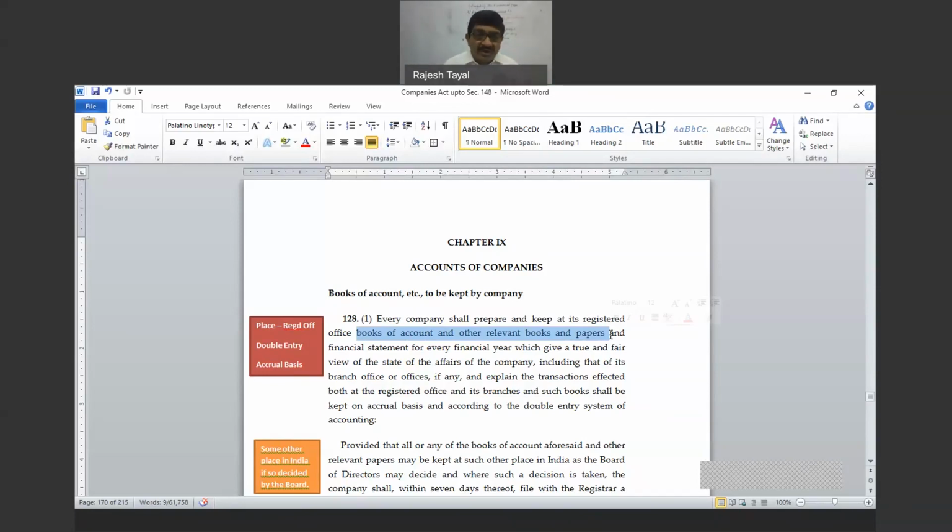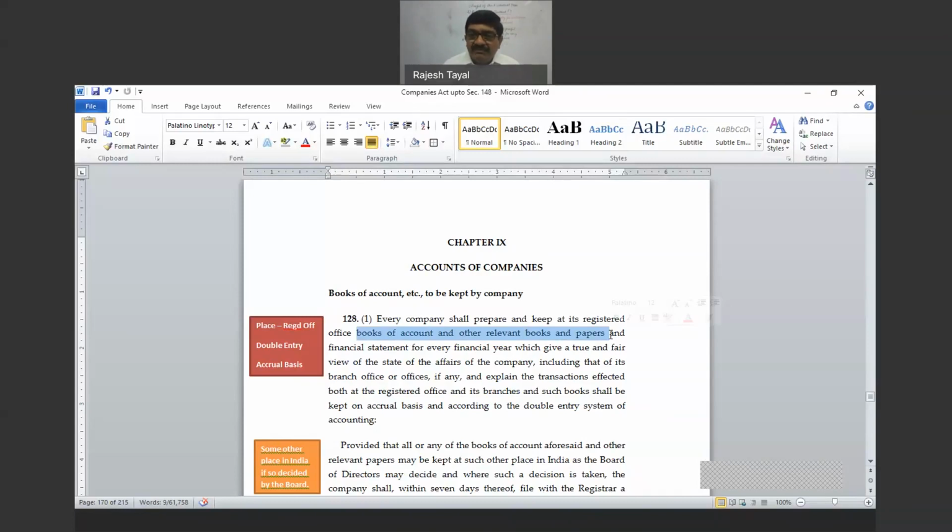Whatever name you want to give it, but there should be a complete record of every money received and every penny going out, every purchase, every sale, every refund, every transaction has to be recorded properly in a true and fair manner and as per accounting standards provided by the law. Okay, so here it says the books of account and other relevant books and papers.